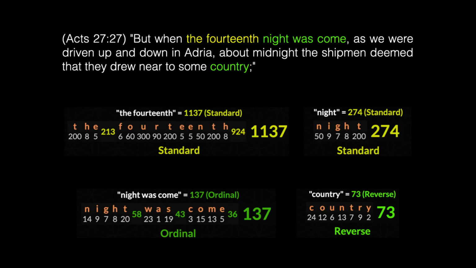Verse 27, but when the 14th night was come, as we were driven up and down in Adria, about midnight, the shipmen deemed that they drew near to some country. The number 14, a very interesting number. Go to Matthew 1:17, the 14 generations of Jesus Christ. But that phrase using the standard is 1,137. Not a multiple of 137, but it's interesting nonetheless. And the word night has a value of 274, 137 times 2.